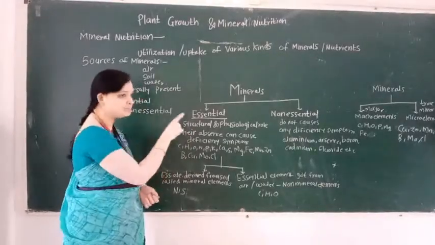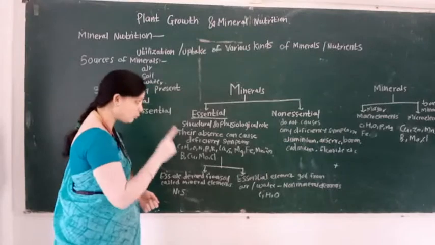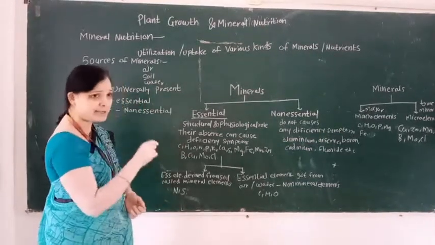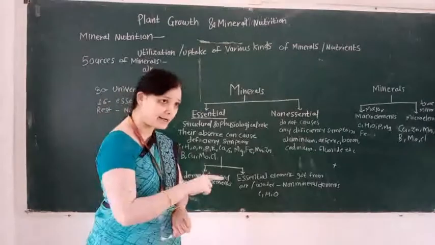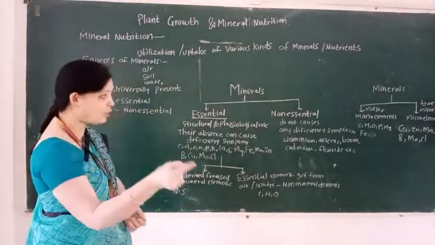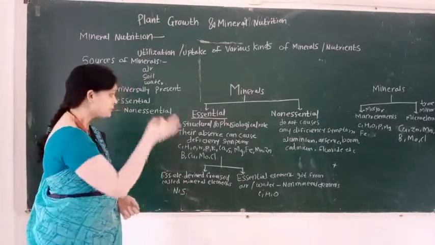They act in a structural and physiological role. And non-essential elements are those elements that do not cause any deficiency symptom.